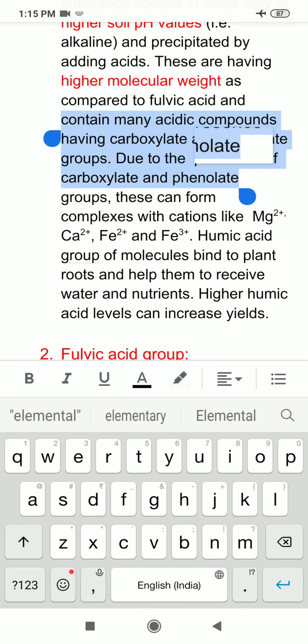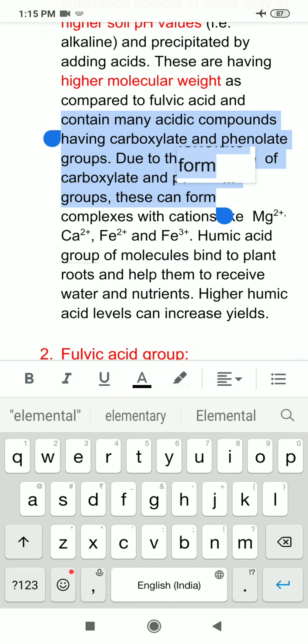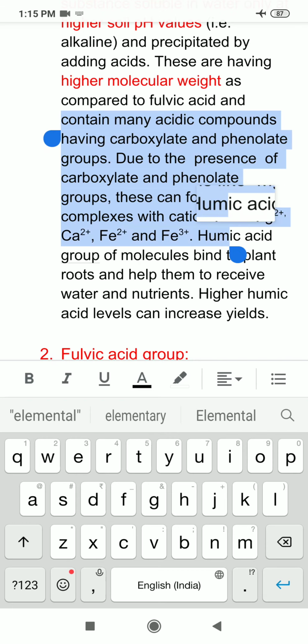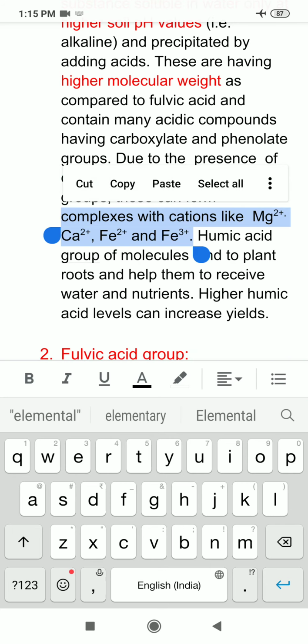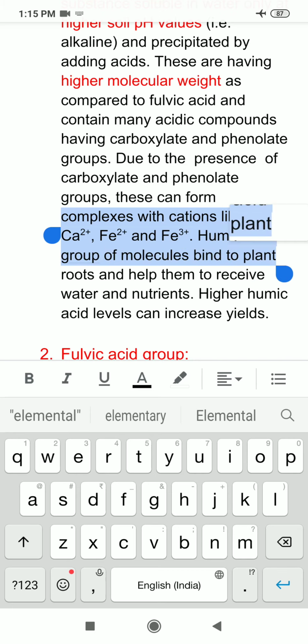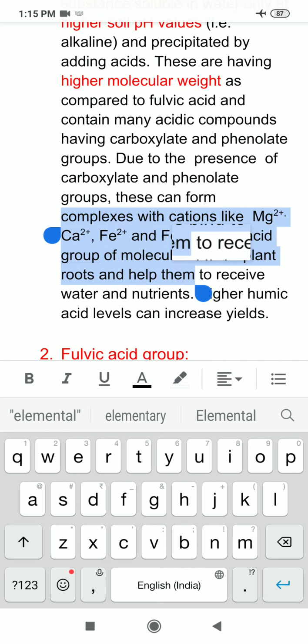So, due to the presence of carboxylate and phenolate groups, these can form complexes with cations like magnesium, calcium, iron 2 and iron 3, ferrous and ferric. Because they are having carboxylate and phenolate ion, they are negatively charged. So, they can form complexes with positively charged metal ions like magnesium 2 positive, calcium 2 positive, ferrous ion and ferric ion. And humic acid group of molecules bind to plant roots and help them to receive nutrients.